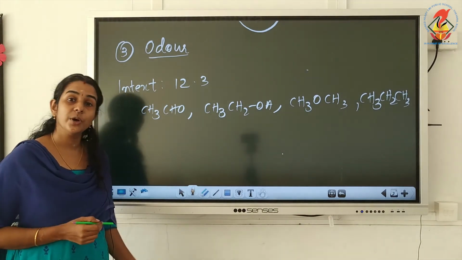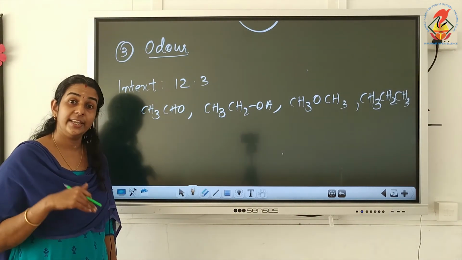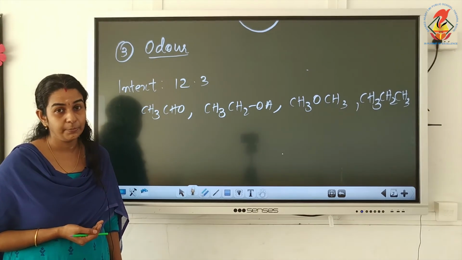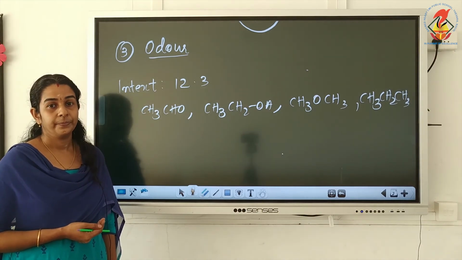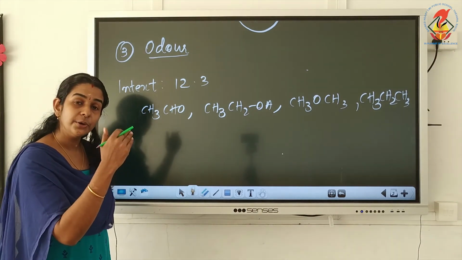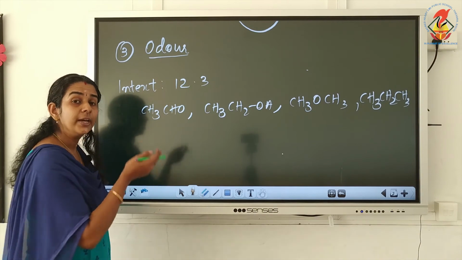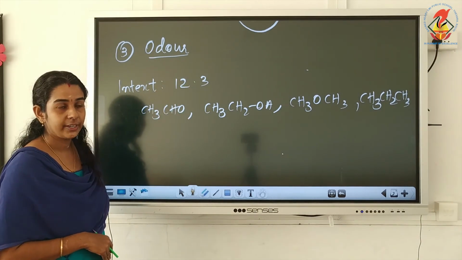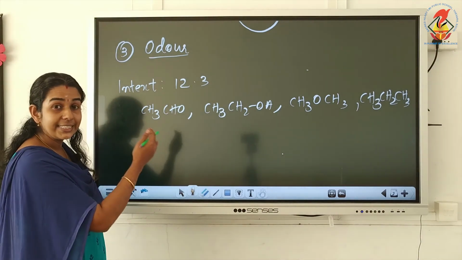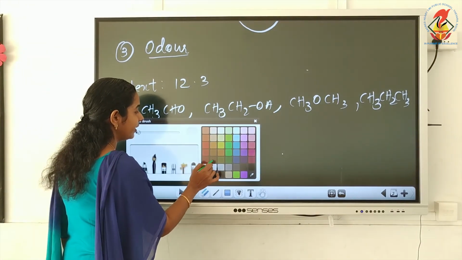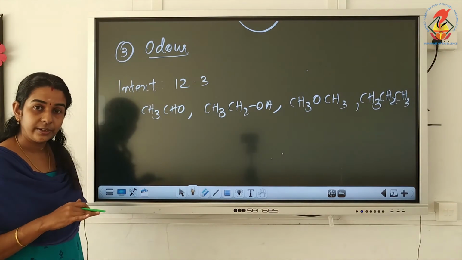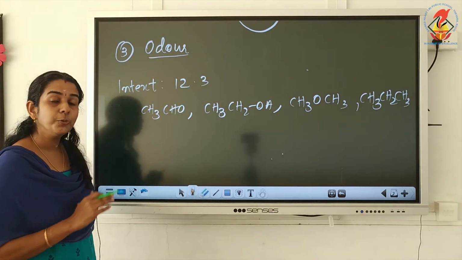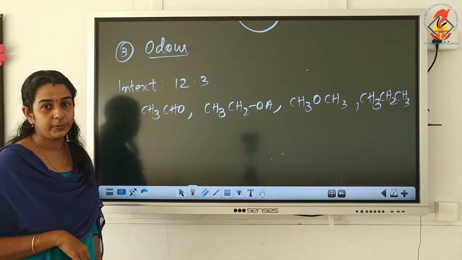The question is to arrange the following compounds in the increasing order of their melting point or boiling point. Increasing order means we start from the compound with low boiling point to higher boiling point. First see what molecules are given here. We have to check whether the same functional group or different functional groups are given.